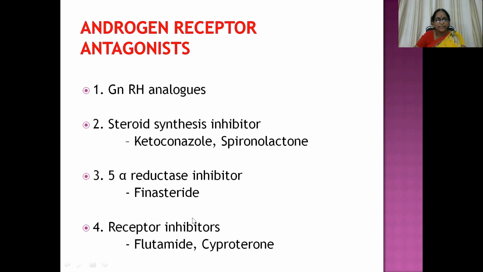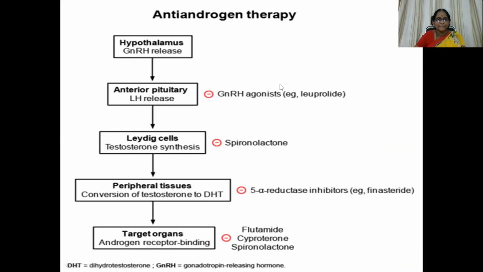So we have so many classifications here: GnRH analogs, steroid synthesis inhibitors like ketoconazole and spironolactone. We are not going to discuss these molecules here because they don't have any anti-cancer property. Then 5-alpha reductase inhibitors like finasteride and receptor inhibitors like flutamide we are going to discuss.